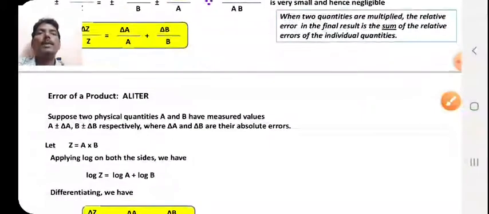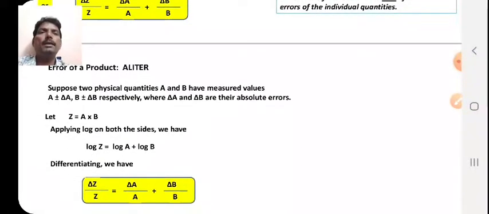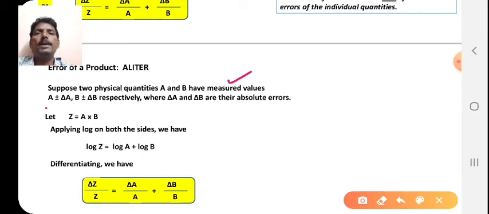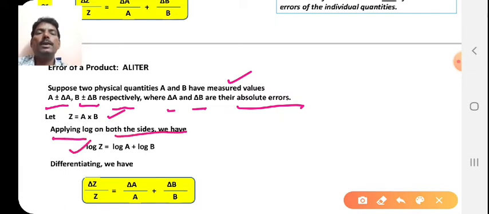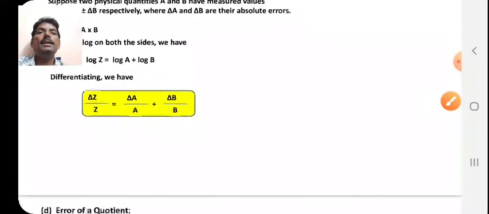Next one, error in the product, alternative method. You will get the same thing as we derived earlier. Suppose two physical quantities a and b are measured as a ± Δa and b ± Δb respectively, where Δa and Δb are the absolute errors. Then z is equal to a into b. Applying the log on both sides, you will get log z is equal to log a + log b. Differentiating, we get Δz/z is equal to Δa/a + Δb/b. This is the alternative method for the error in the product.